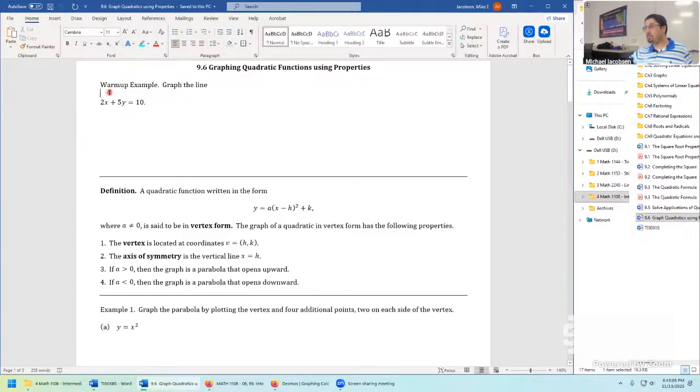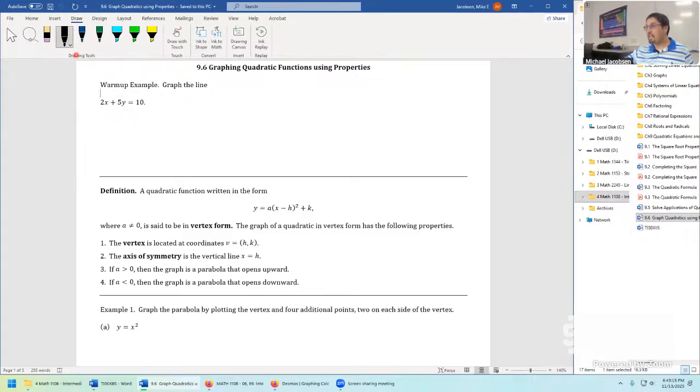And we saw a similar sort of idea when it came to graphing the line in this warm-up problem. You could graph this line by finding intercepts. It's a pretty decent way to do it. But if the line started off in a specific kind of form, kind of like a vertex form, say, graphing the line would be really pretty immediate. So let's first put it in that form. We get that nice form for graphing the lines when you solve for the y variable. For the quadratic, not only is y solved, but also a square has been completed to get it into vertex form.